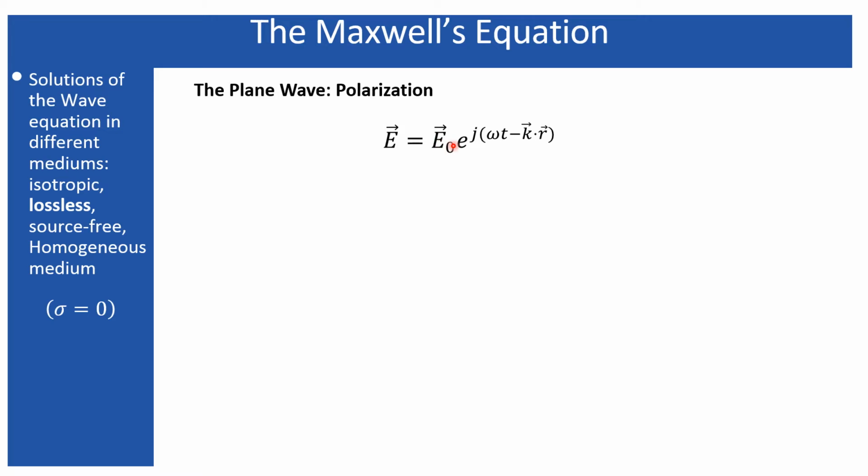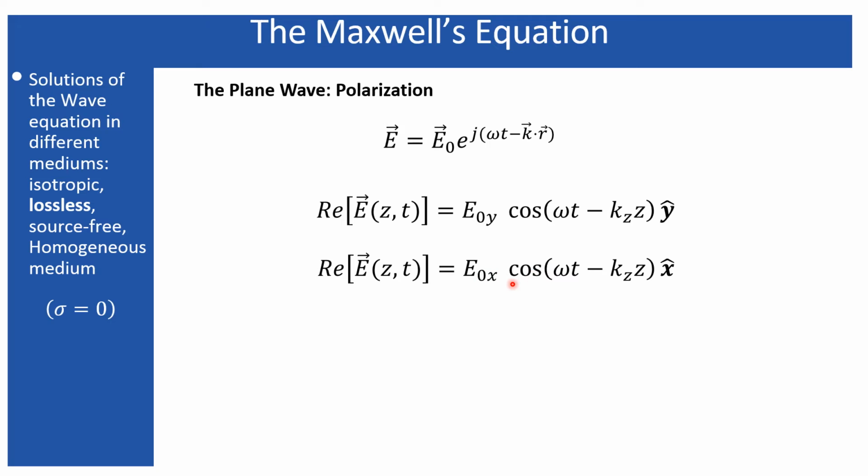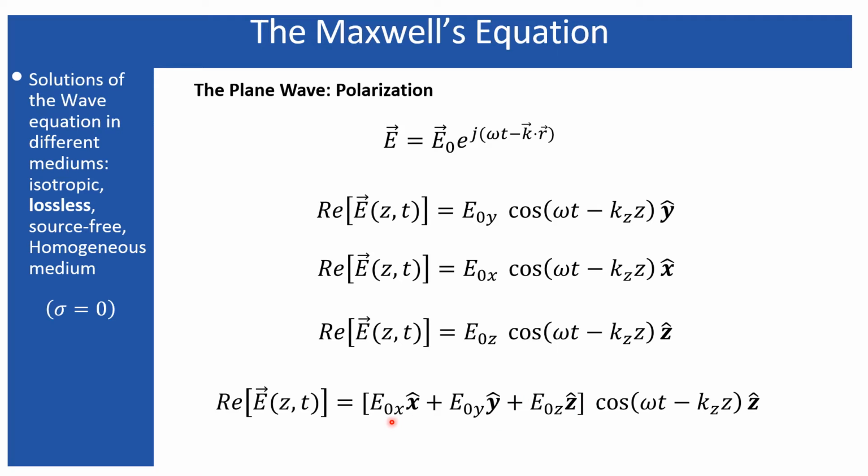Since this is a vector, that oscillation can take place in any of three directions, including the direction it is propagating. So if the oscillation of the electric field takes place along the y direction while the wave is propagating along the z direction, that wave will be called the y directed or y polarized wave. Similarly, this will be called an x polarized wave, and this will be called a z polarized wave. But in this case, if such an equation takes place where the electric field takes all of its components, then the resultant electric field will be somewhere other than x, y and z.